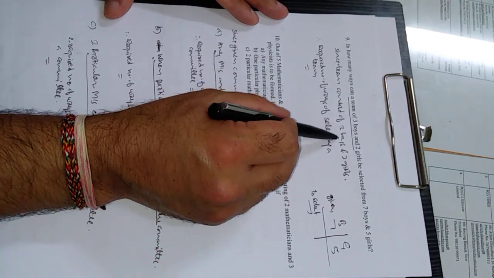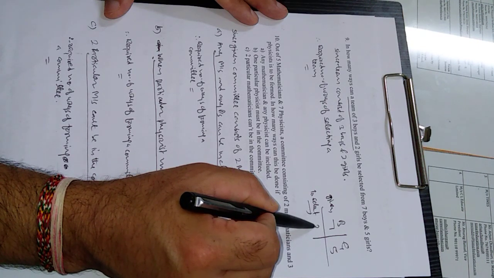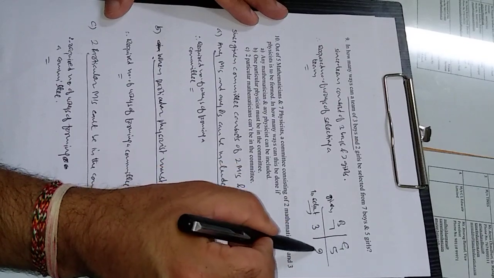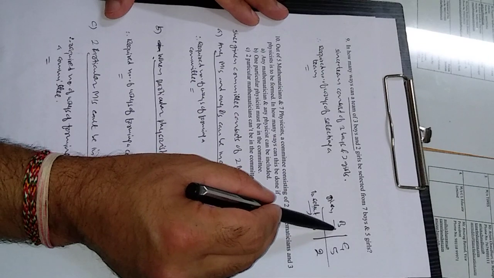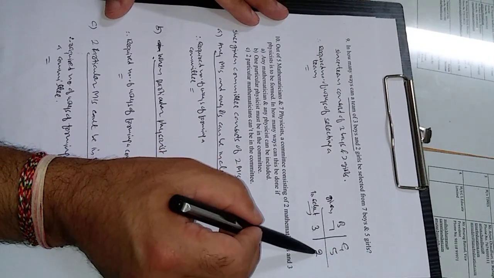We have to select 3 boys out of 7, and 2 girls out of 5.